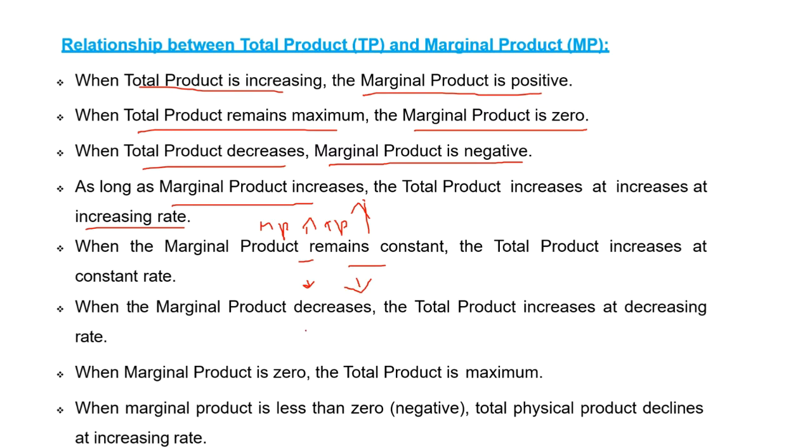When marginal product is 0, TPP is the maximum. When marginal product is less than 0, MPP is negative and TPP declines. That means it is decreasing at an increasing rate.